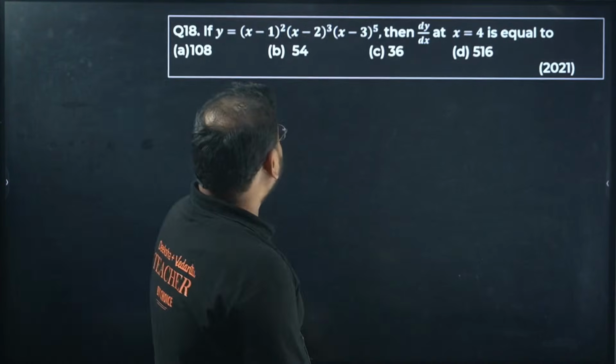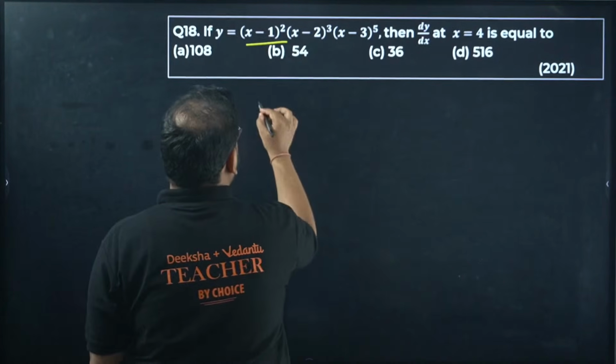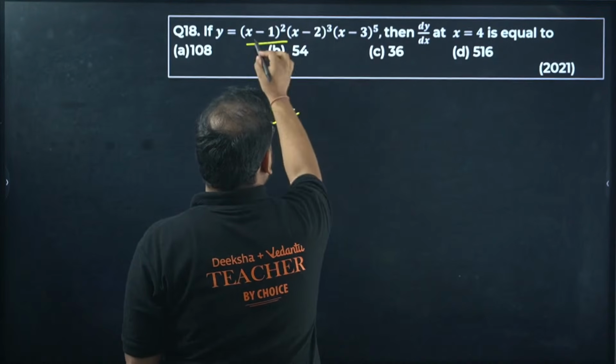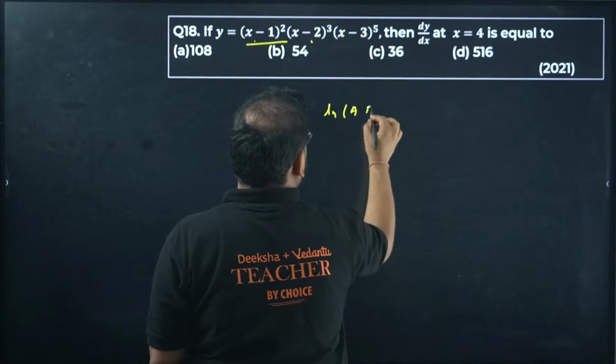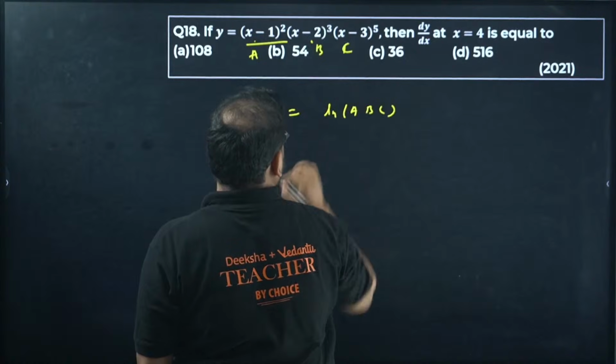18th. This question, how do you solve it? Very simple. Apply log on both sides. You're going to get ln y. If you apply log to a times b times c, you get log of a plus log of b plus log of c, where this value is a, this value is b, and this value is c.